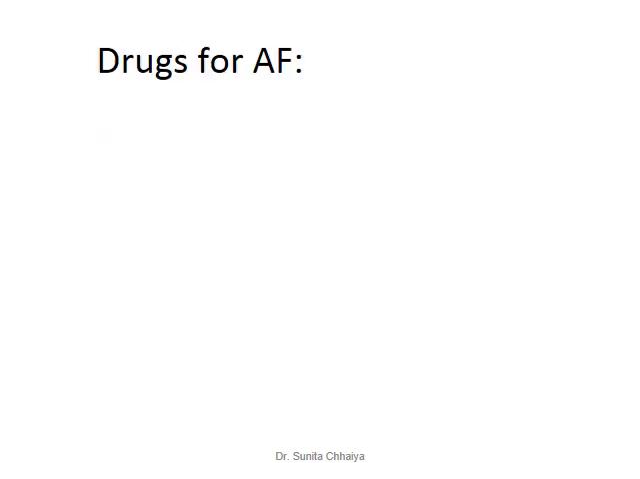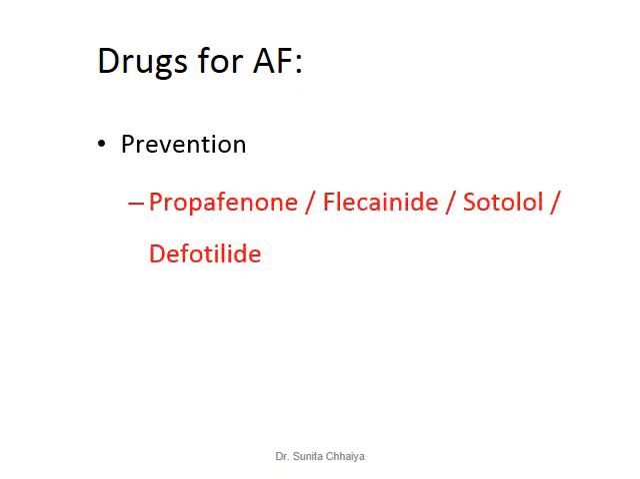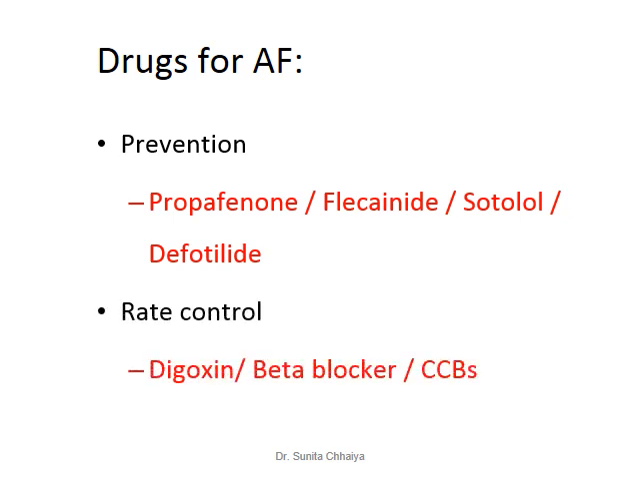Now, the drugs for atrial fibrillation. For the treatment of atrial fibrillation, first revert the abnormal rhythm back to sinus rhythm and then control the ventricular rate. The abnormal rhythm is reversed by using drugs like propafenone, flecainide, sotalol or dofetilide, while the ventricular rate is controlled by digoxin, beta blockers and calcium channel blockers.